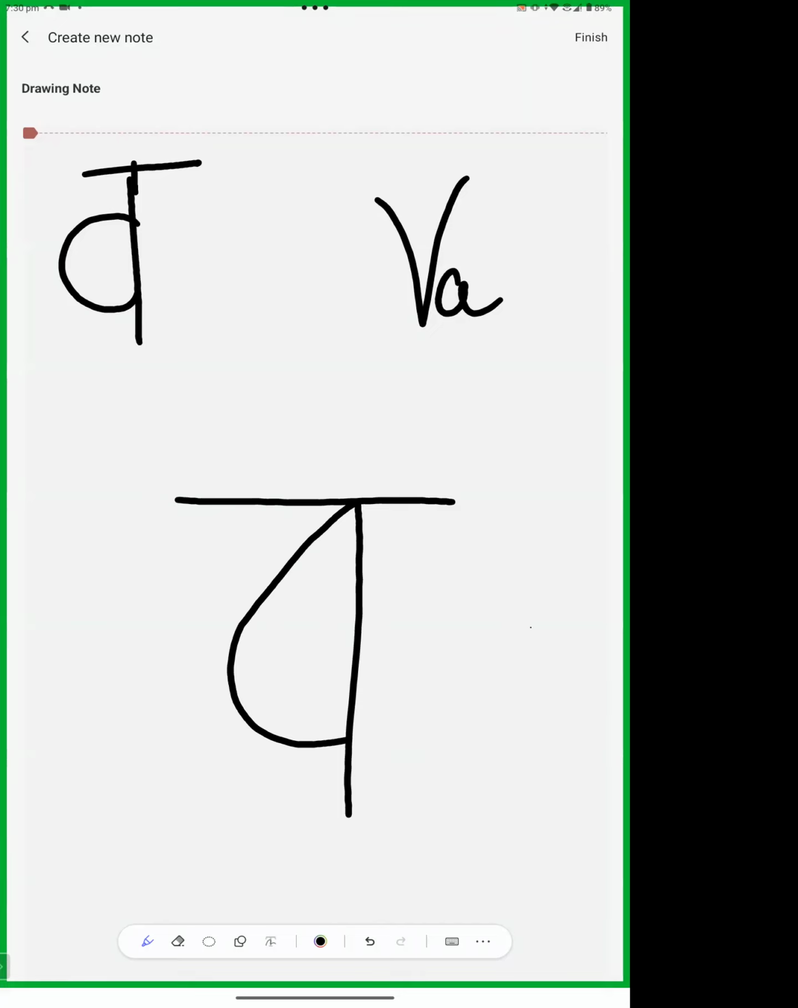Sometimes we find V like this also, but it is very rare. In the newest manuscripts, we can see this type of V, but in the ancient manuscripts we find V like this. Okay, there is no space between the upper line and the letter. This is V.